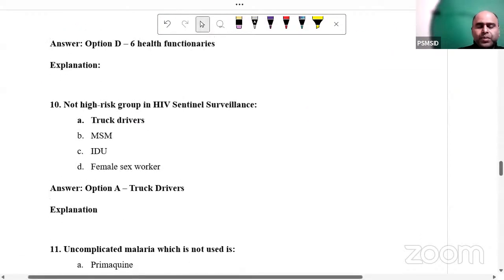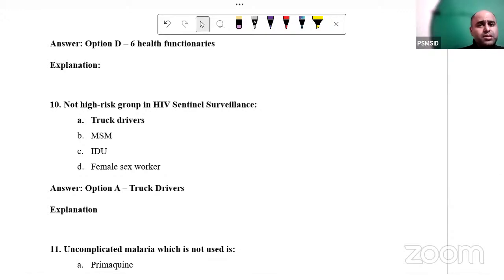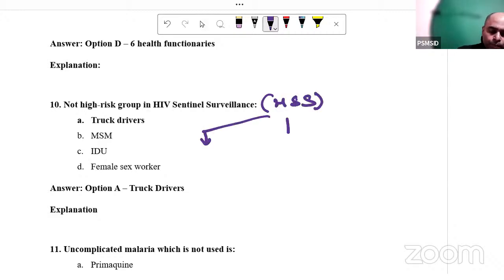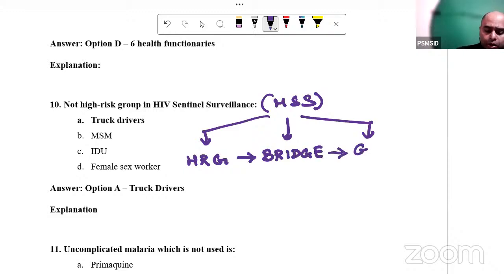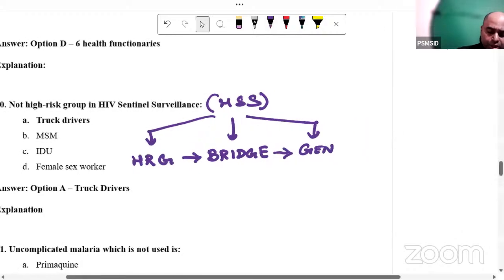Question number 10. Again, a classic INICET question, a repeat question. Again, we have discussed this in the HIV sentinel surveillance. In the HIV sentinel surveillance, guys, we divide into 3 different groups. One is the high-risk group. This high-risk group would come in contact with the bridge population, which will come in contact with the general population.